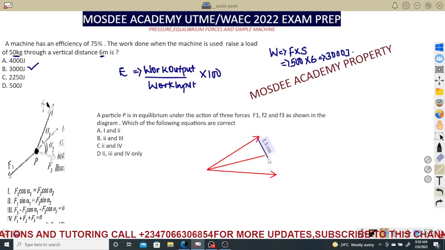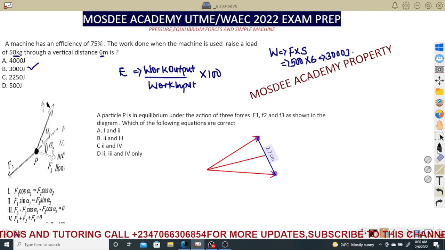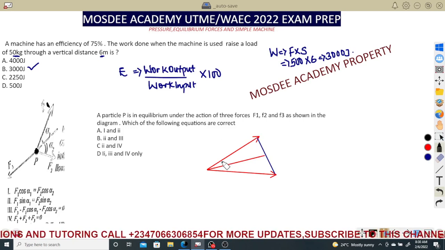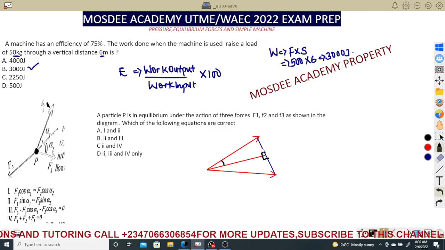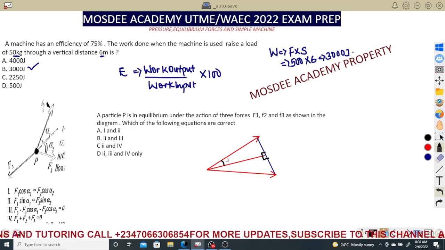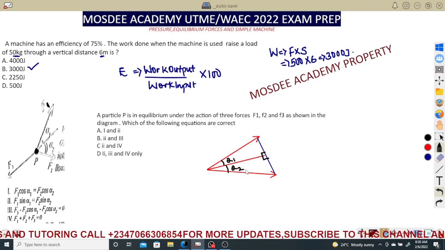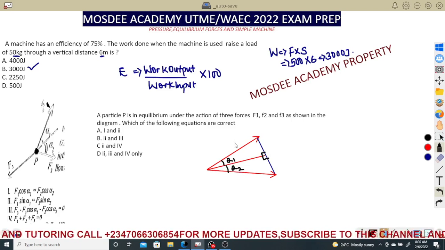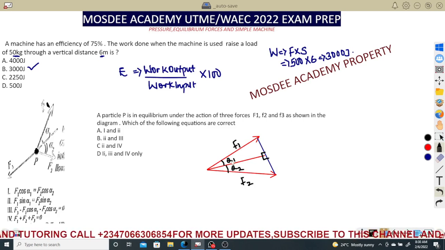So just for you to know, I'm trying to form a rectangle. I said rectangle, triangle. So I'm forming a triangle. So now the angle here and the angle here are 90 degrees to each other, where I know very well that F3 is acting along this. So this is alpha 1, I guess, and this is alpha 2. I will just use the simple concept. Remember this is F1, remember this is F2. So I can just take them one by one.